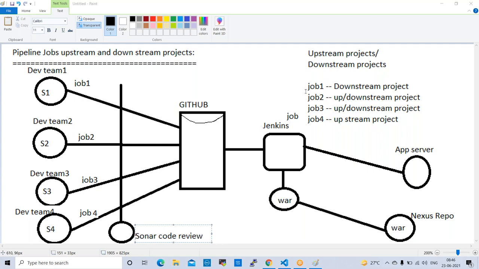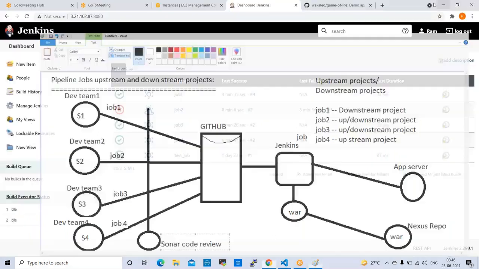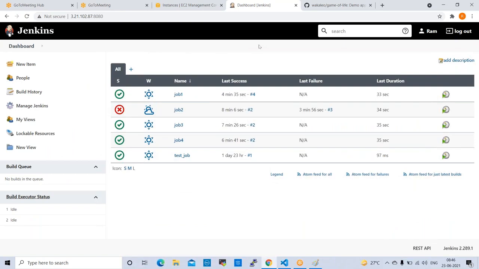Fine. We have one more concept, which is a small concept, Jenkins backup. That we can also cover now. It will not take much time, hardly 10 minutes. Jenkins backup. So why do we require Jenkins backup? Normally in real time, what is the backup?